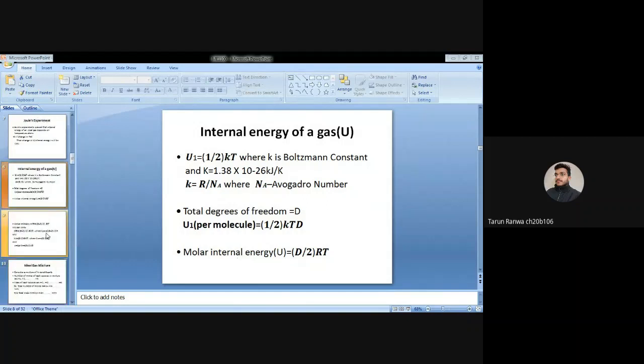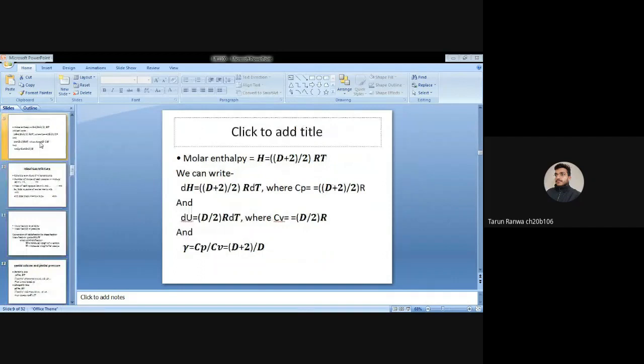Now molar enthalpy. Molar enthalpy we can write as (d plus 2) divided by 2 times RT. The change in molar enthalpy equals (d plus 2) by 2 times R dT, where we define Cp equals (d plus 2) divided by 2 times R. The change in internal energy is d by 2 times R dT, where we define Cv equals d by 2 times R. And we all know gamma: gamma equals Cp by Cv, so gamma will be (d plus 2) divided by d.